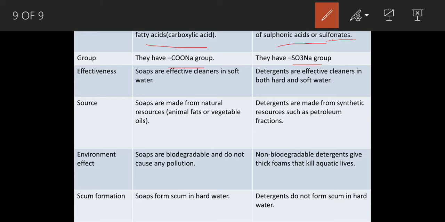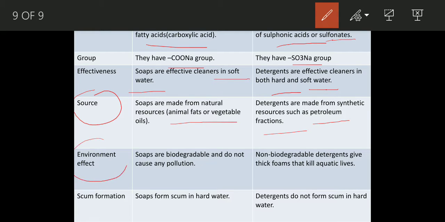Based on effectiveness, soaps are better in soft water, whereas detergents are effective in both hard and soft water. Now we compare based on source. Generally soaps are made from fat and vegetable oils, whereas detergents are made from synthetic resources such as petroleum fractionation.